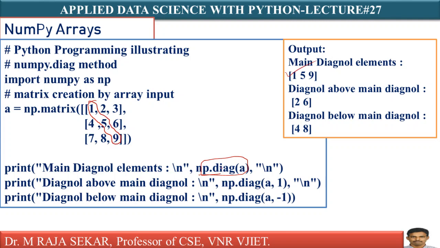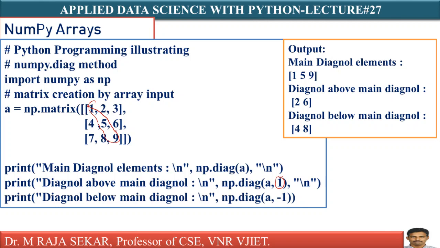NP dot diag means it will construct an array with the diagonal elements, that is the principal diagonal elements, 1, 5, 9. NP dot diag A comma 1. 1 means greater than 0. If it is greater than 0, what happens? That is, K may be greater than 0 or less than 0, or even K may be 0. Just see, this is 1. This is the principal diagonal 1, 5, 9.